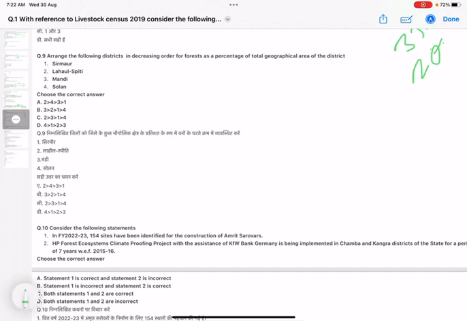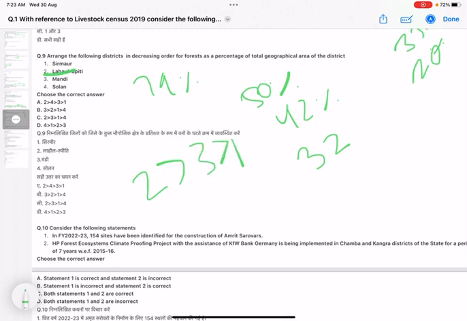Lahaul Spiti is about 79%, which is the highest in Himachal Pradesh, Mandi is 50%, Sirmaur is about 42%, and Solan is about 32%. So the decreasing order will be 2 Lahaul Spiti, 3 Mandi, 1 Sirmaur, and last Solan. So 2, 3, 1, 4 will be the sequence, that is, option C is the right answer.